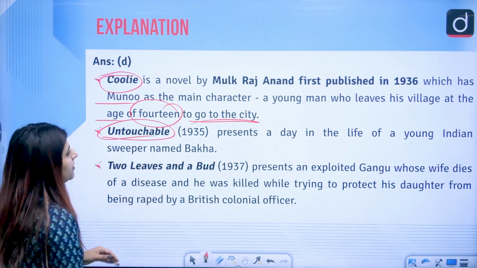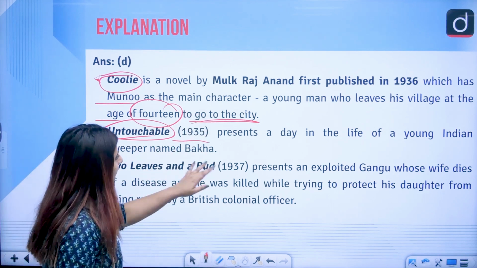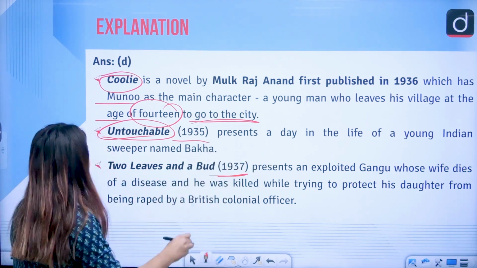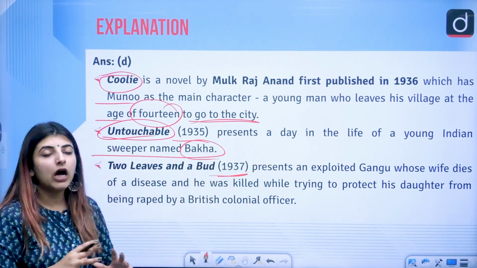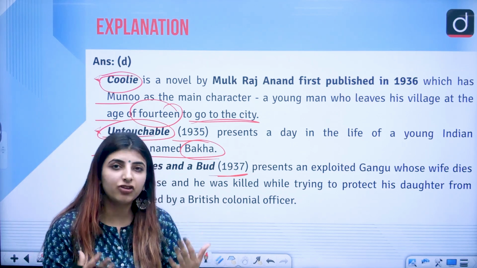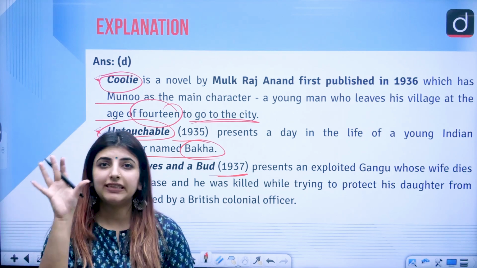Talking about Untouchable, 1935, again a pre-independence novel. A day in the life of a young Indian sweeper named Bakha. So Bakha's story as a sweeper, an untouchable, a Harijan, has been talked about here in this time when it was really prominent as a theme.